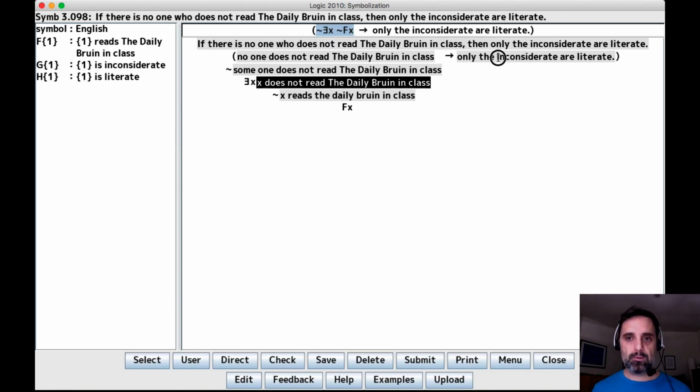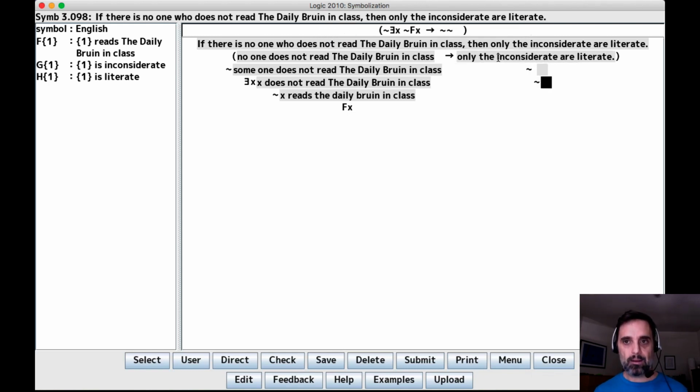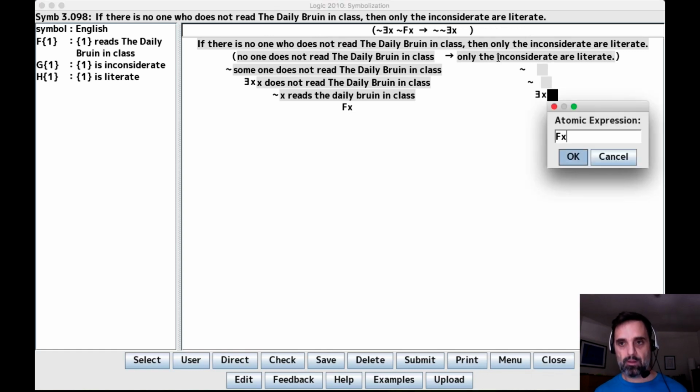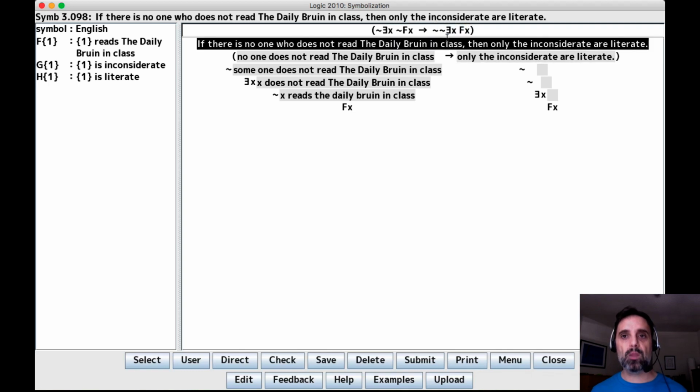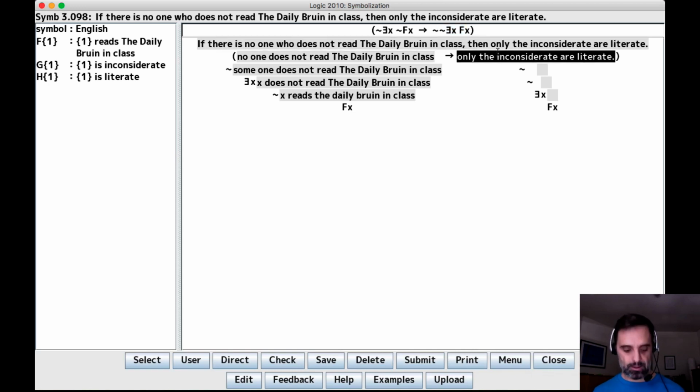So we need to distinguish, in other words, between that and this. This is a double negation, so those are superfluous, and this is something does read. What I'm doing here is not the symbolization of this. I want to contrast this sentence with this sentence for a second. So this says, it's not the case that something reads. And that's just equivalent to,